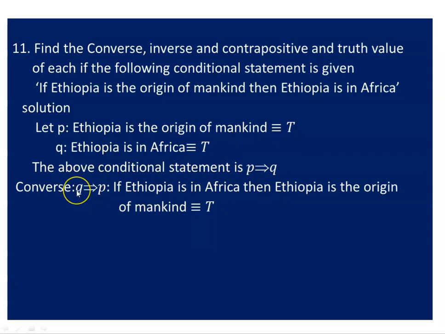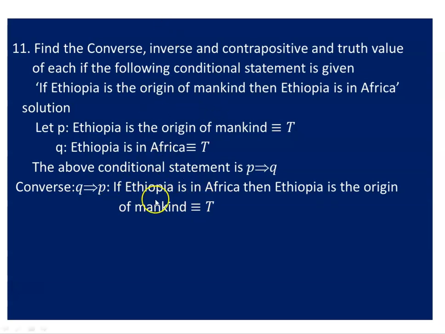As you see, the hypothesis p becomes the conclusion and the conclusion q becomes the hypothesis; we swap their places. So reading it, it is: if q then p. What is q? q is Ethiopia is in Africa and p is Ethiopia is the origin of mankind. So it becomes: if Ethiopia is in Africa then Ethiopia is the origin of mankind.